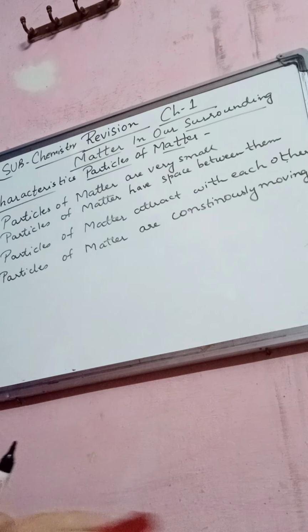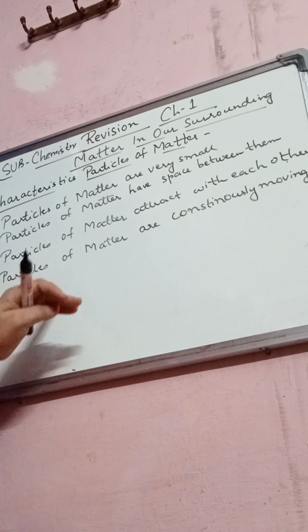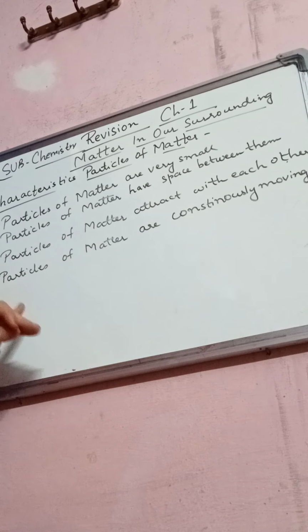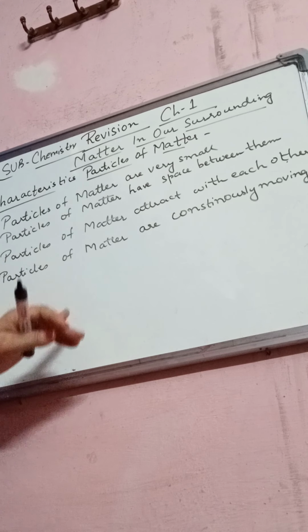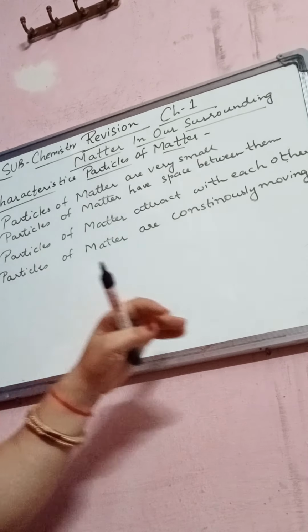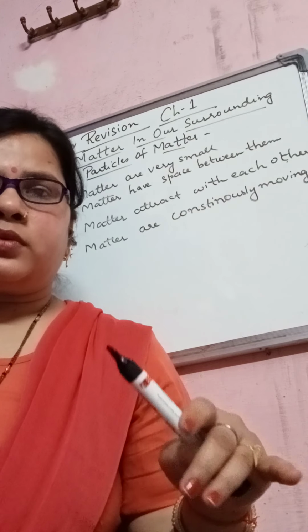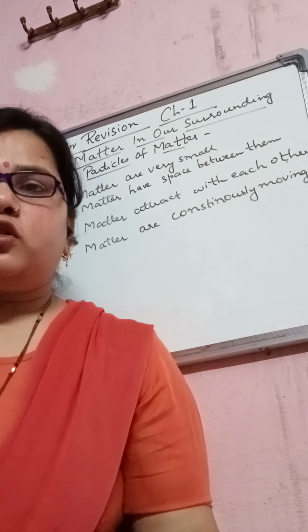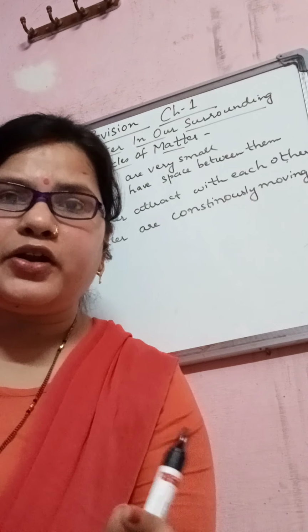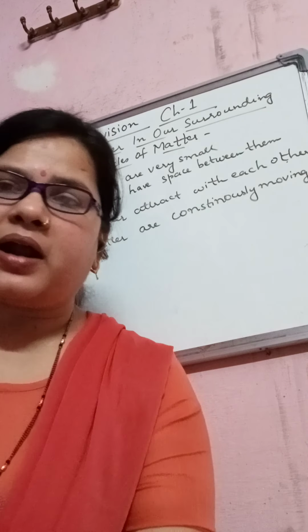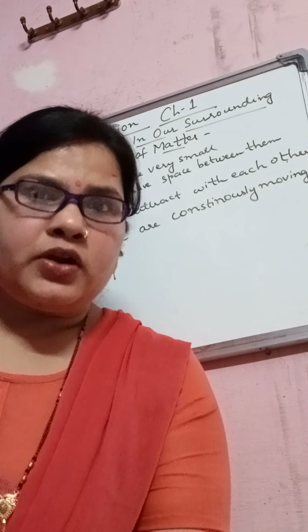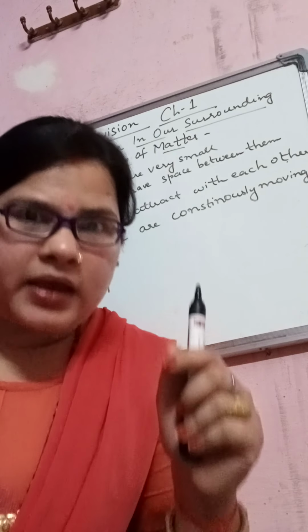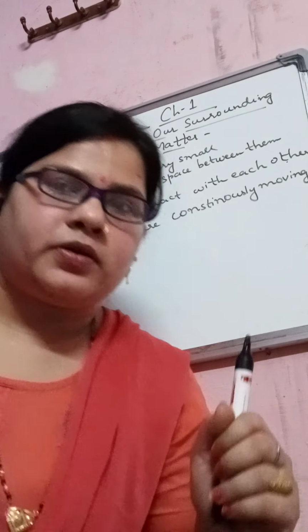Now next is the states of matter. Matter around us exists in three different physical states, that is solid state, liquid state and gaseous state, right? These three states of matter are due to variation in the characteristics of particles of matter.